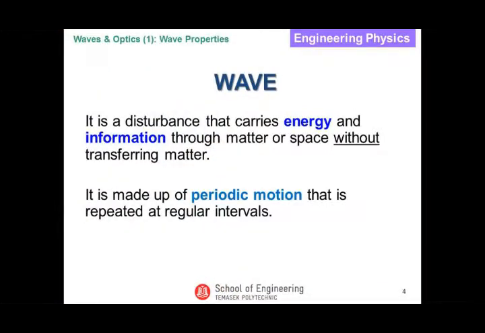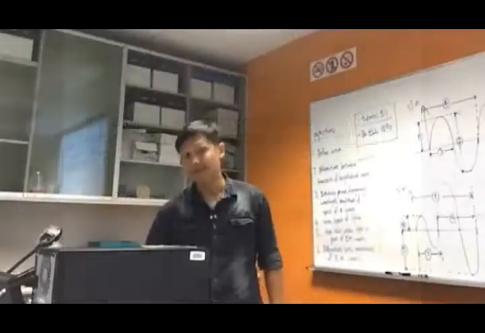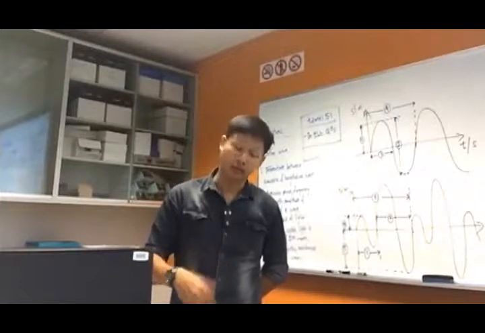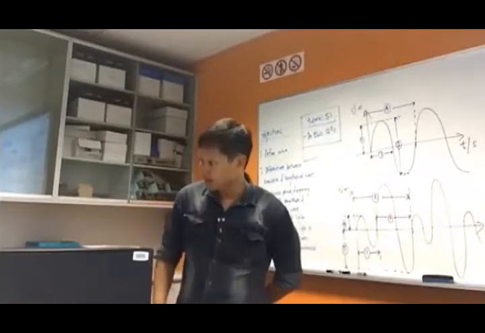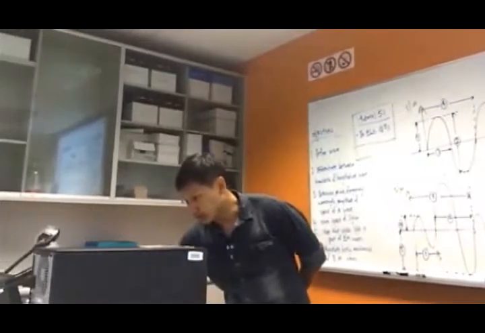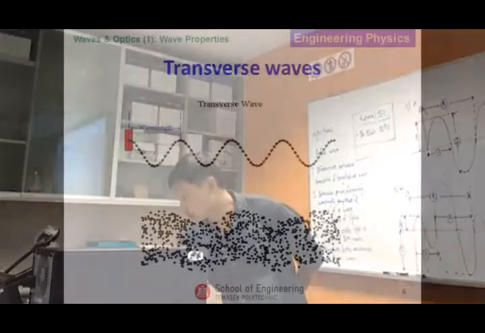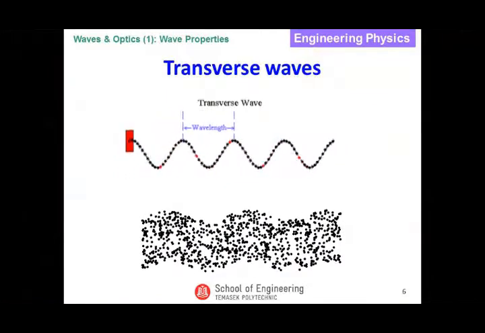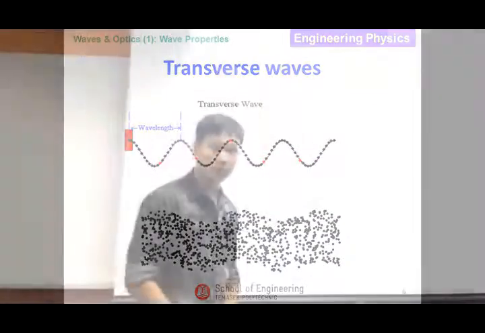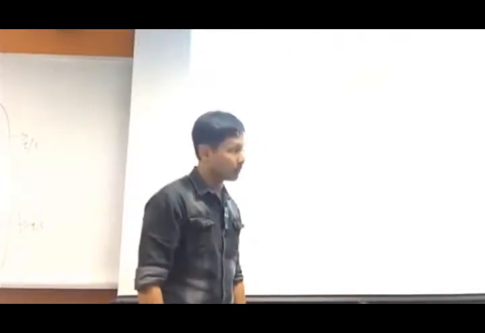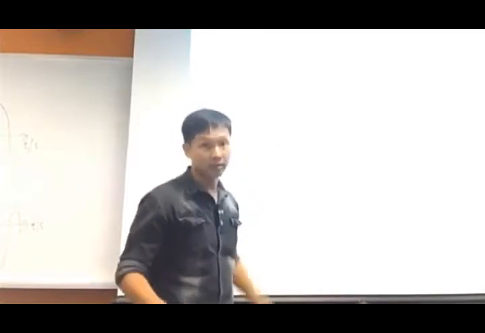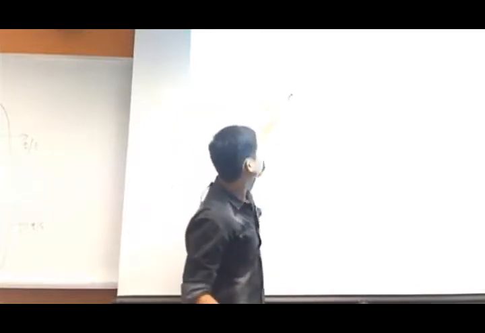And obviously it is made of periodic motion. Transverse and longitudinal wave. For those who have learned physics before, maybe I just want to do this in a rather different way. If you look at the screen, transverse wave. So maybe I just want to point out two things that you have to know. Compare and contrast the wave direction and the particle movement direction.